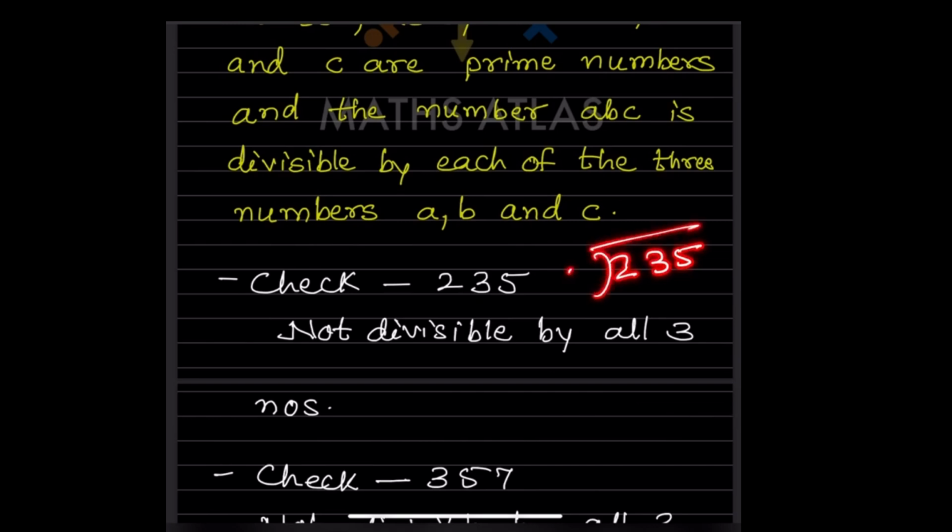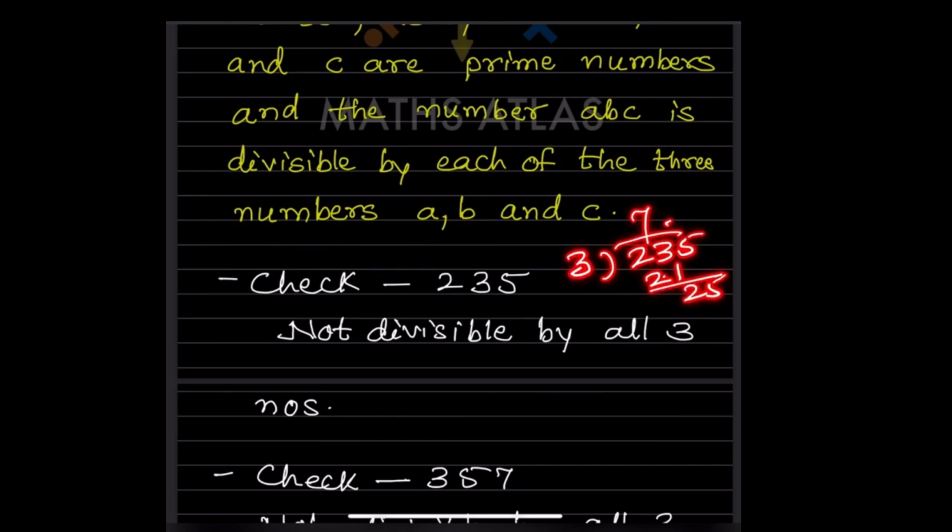What did they say? Number ABC is divisible by each of the three numbers, that is A, B and C. If we take 2, this is not divisible by 2 because the unit place is 5. If we take 2, 3, 5 by 3, 3 7s are 21 and here 25.